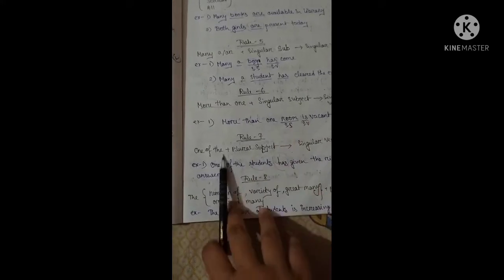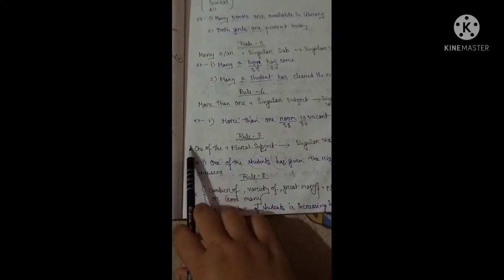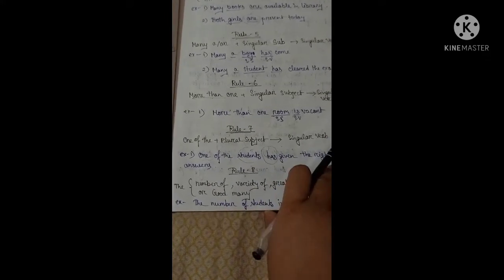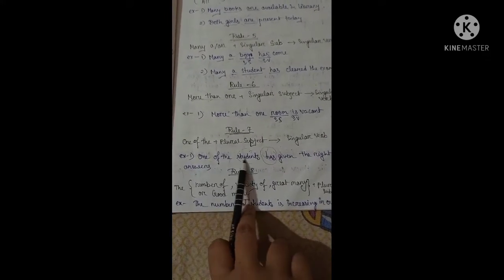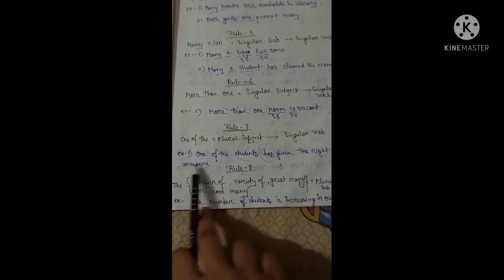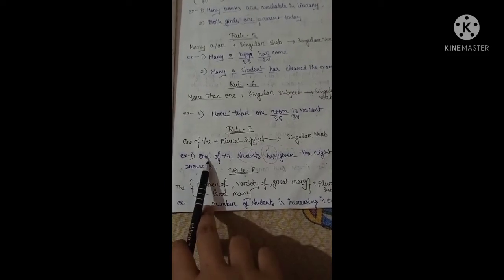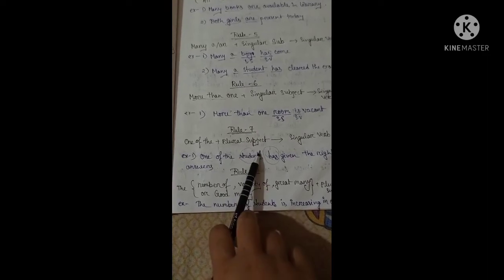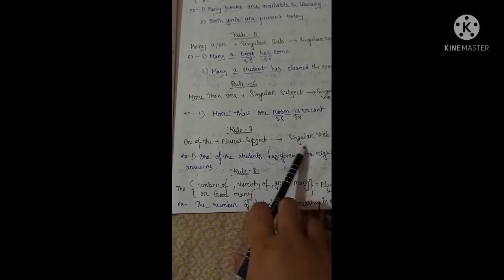Next rule: if a sentence starts with "one of the", it will take a plural subject and a singular verb. Example: one of the students has given the right answers. Here, the sentence starts with "one of the", and "students" is the plural subject and "has" is the singular verb.